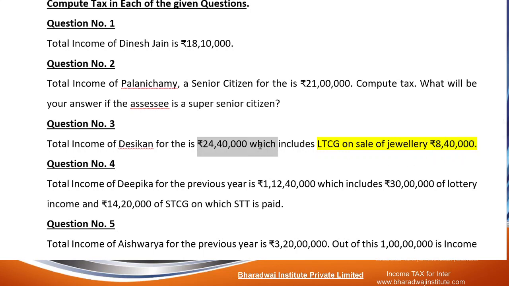On the balance income, you have to apply the normal slab rates. First work out the 8,40,000 separately at 20%. For the balance income, up to 2,50,000, then 2,50,000 to 5 lakh, like that we have to work out.